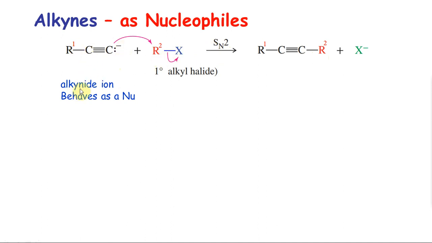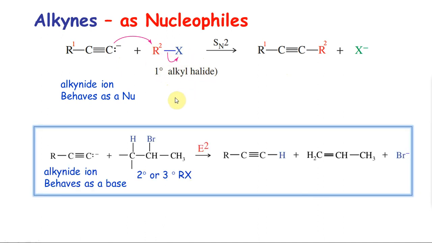This is an alkynide ion. It behaves as a nucleophile instead of a base. But this has the tendency to behave as a base as well, depending on what halide you take. If you want this reaction to work, just like Williamson's ether synthesis, it's better to use a 1 degree alkyl halide. If you use a 2 or 3 degree alkyl halide, instead of behaving as a nucleophile, it would have a tendency to behave as a base, and instead of substituting the Br, it will eliminate HBr. Okay, remember HBr dehydrohalogenation, you want a base, and this is a good enough base to do this.